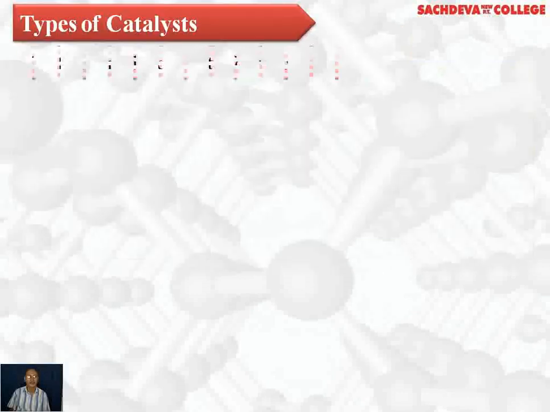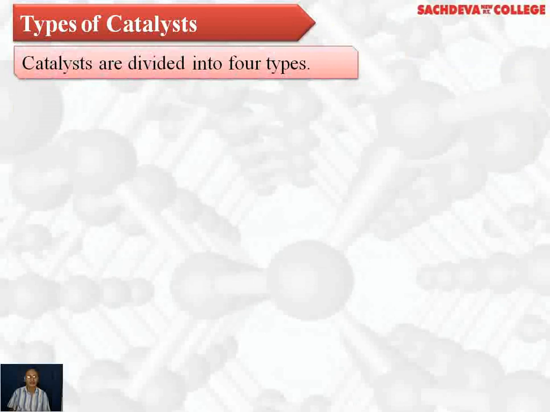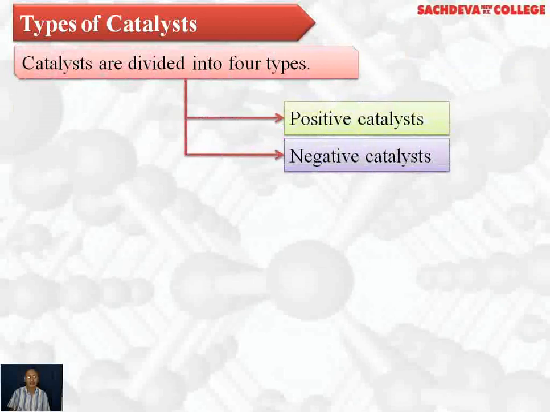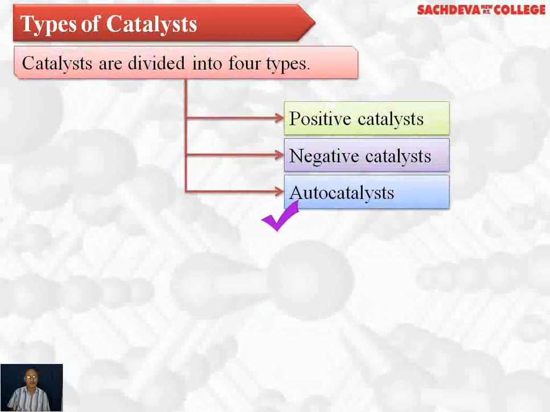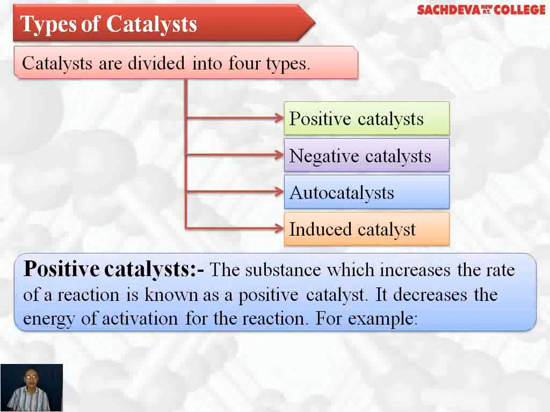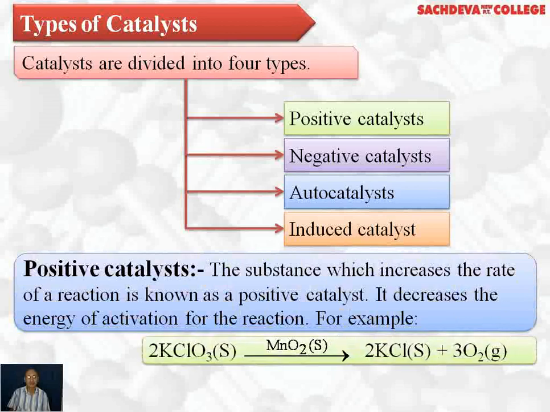Next, we are going to take up types of catalyst. Catalysts are divided into 4 types. First, positive catalyst. Second, negative catalyst. Third, auto catalyst. Fourth, induced catalyst. Positive catalysts are those substances which increase the rate of reaction by decreasing the energy of activation for the reaction. For example, potassium chlorate decomposes to form potassium chloride and oxygen gas.